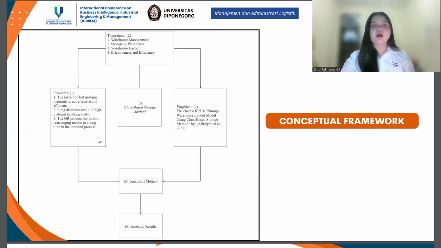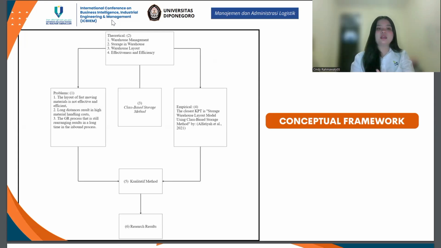About the conceptual framework, my research has a research framework flow: the theory about warehouse management, storage in warehouse, warehousing layout, effectiveness and efficiency. About the problems: one, the layout of fast moving material is not effective and efficient.